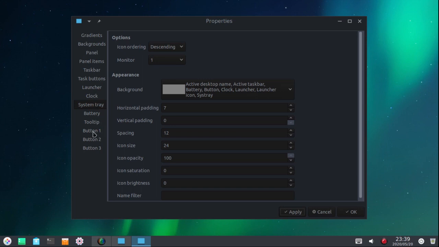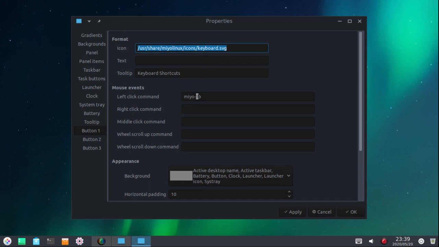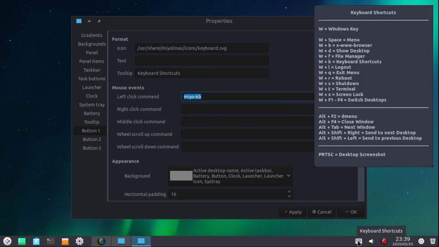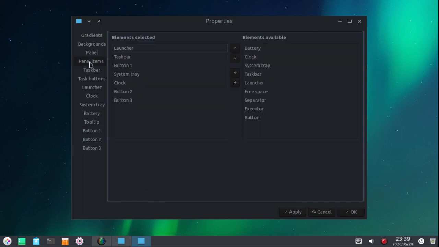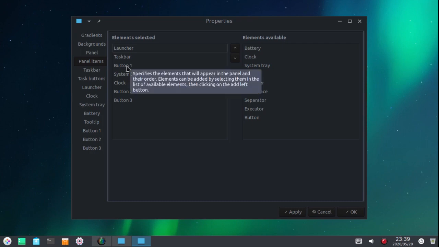Let's look at button number 1. And button number 1, that's it. If you click on button number 1 over here on the left hand side, you'll see that is Miyo KB. That means Miyo keyboard, and that's what this opens. So come back up here to panel. Panel items. Click on panel items, find button number 1, click on it,